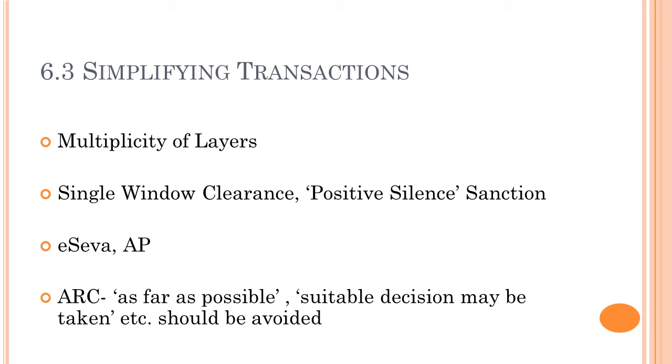You cannot implement single window clearance system if you don't have an automated backup of all the related offices. So let's take an example. Suppose you go to a bank, right? And you say that you want to deposit some money. They type something on the keyboard and your money is getting deposited. So they are having an automated backup of all the related offices where they are checking what is your previous account, where is your account located. All these things are done. So automated backup is needed for having a single window clearance. It's not like it's magic and everything is getting sorted out at one place. No. Automated backup is the need of the hour for single window clearance system.